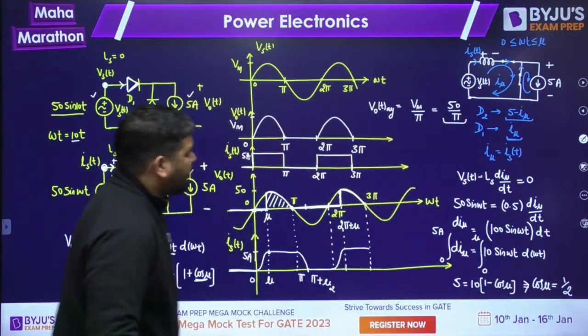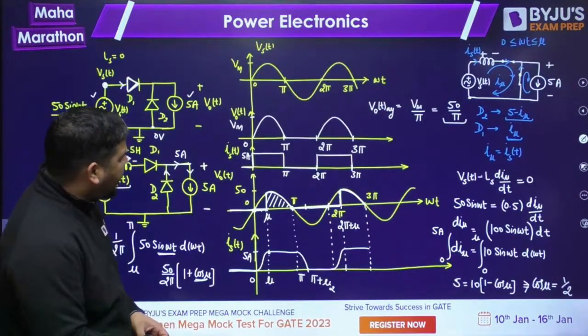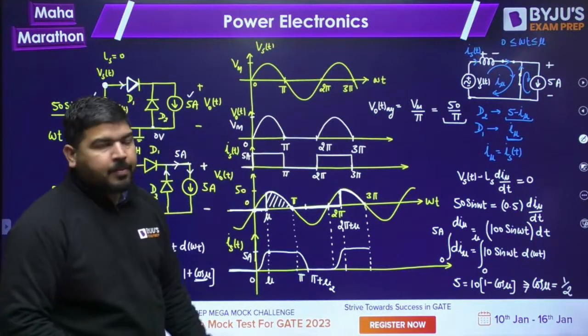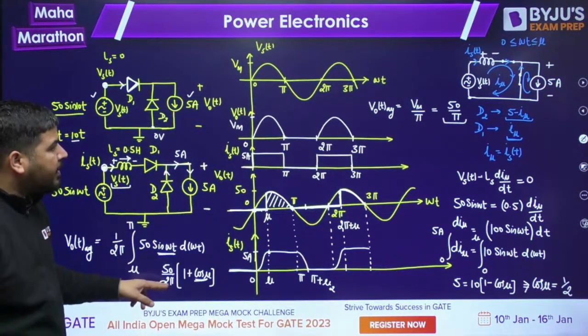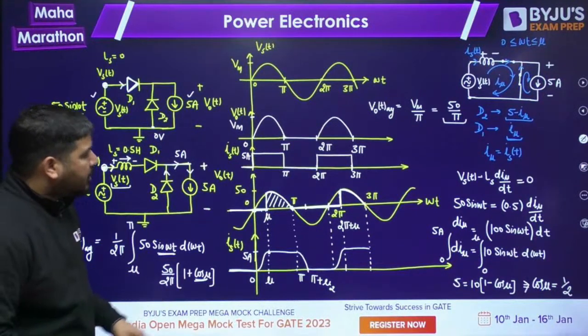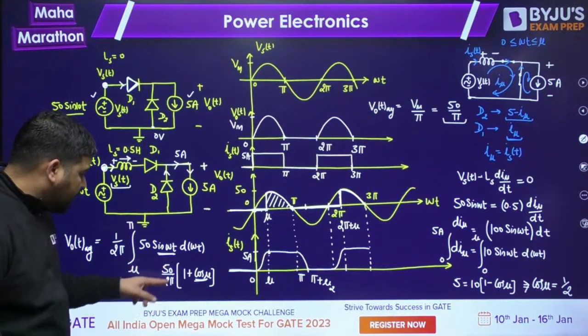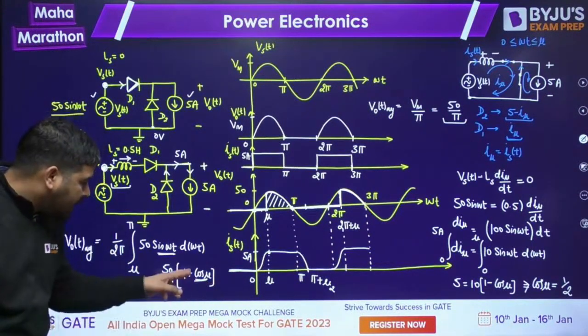Let's proceed with the next topic. So I told you what is the effect of source inductance. You can see that due to the source inductance, the average output voltage gets reduced. Previously it was 50 upon pi. Now it is 50 upon 2 pi into 1 plus cos mu. Now you can analyze that.